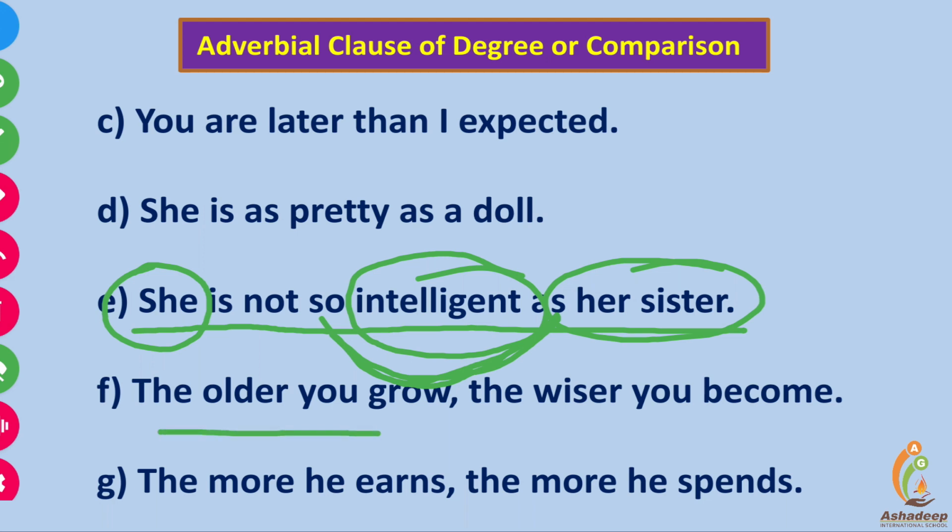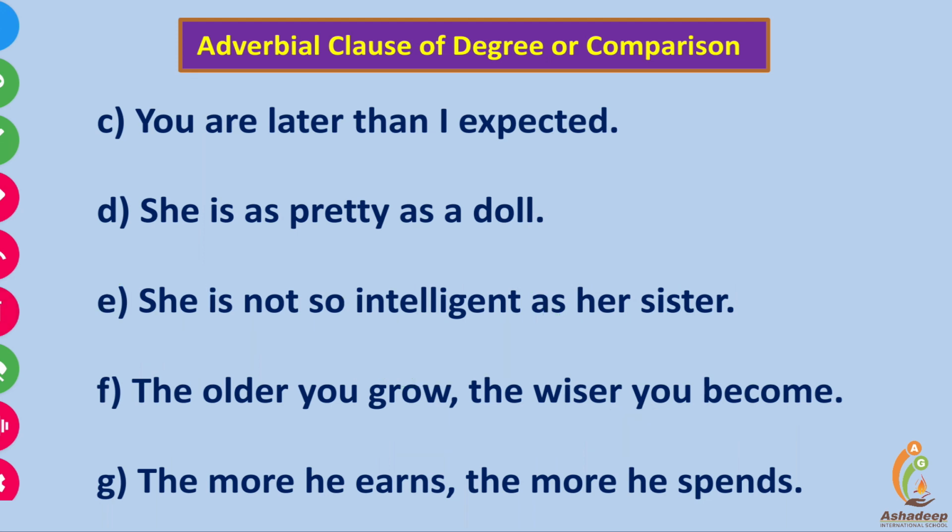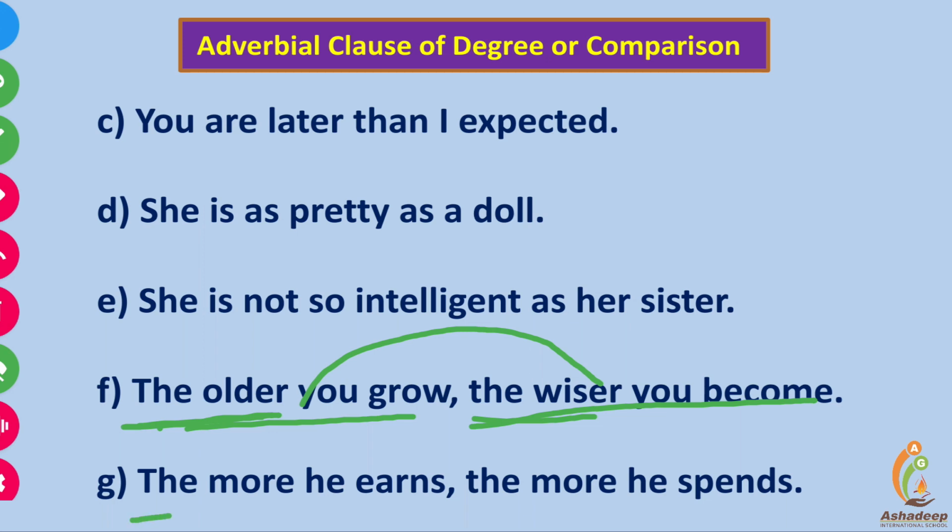The older you grow, the wiser you become. Double comparison it is called. Here you can see the comparative form of adjective: old, older, wise, wiser. Comparison between two. The more he earns, the more he spends. Again here, comparison of his earning and his spending.